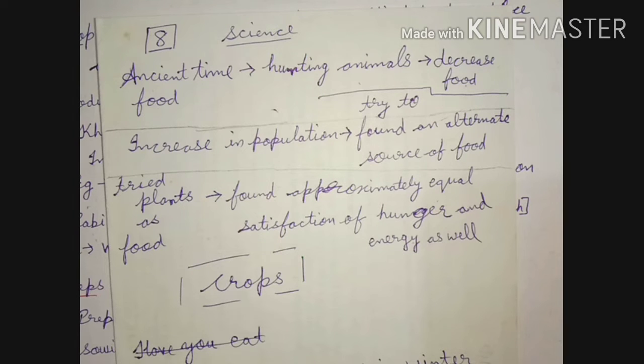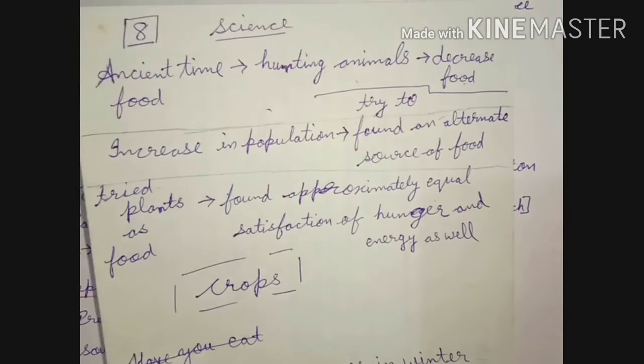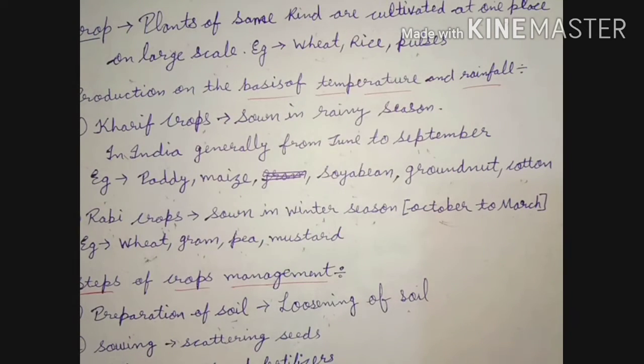So he chose to grow crops, means he got an idea to grow plants, and if the plants are grown in a large number, means in a large field, it is called a crop.